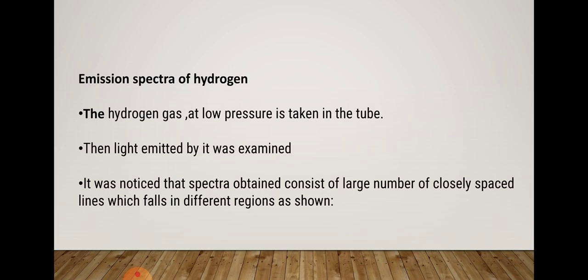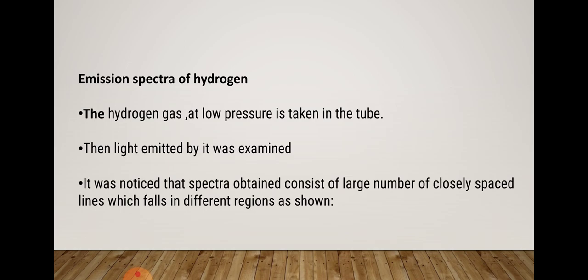Since a sample of hydrogen contains a large number of hydrogen atoms, the electrons in different atoms absorb different amounts of energies and come to different higher energy levels.